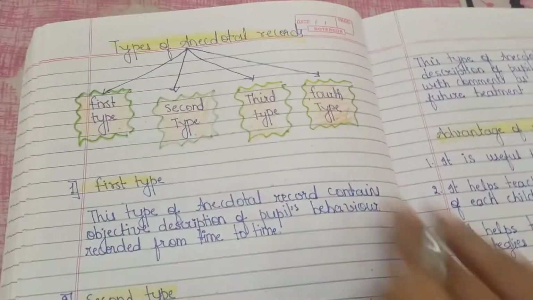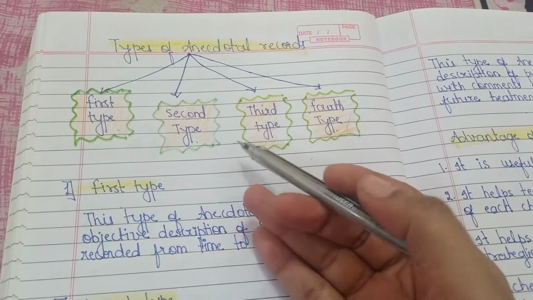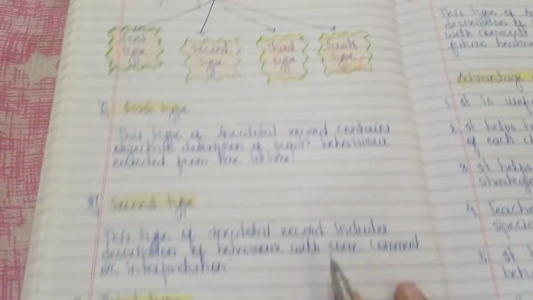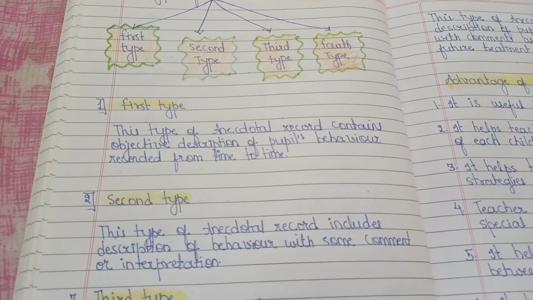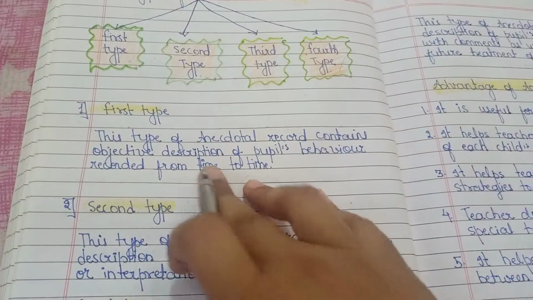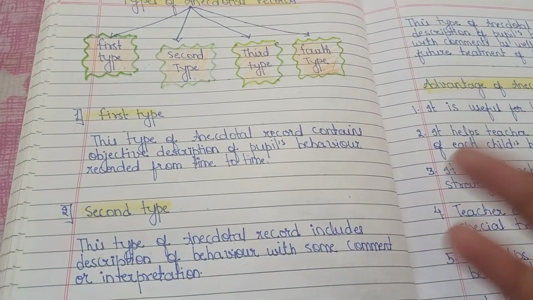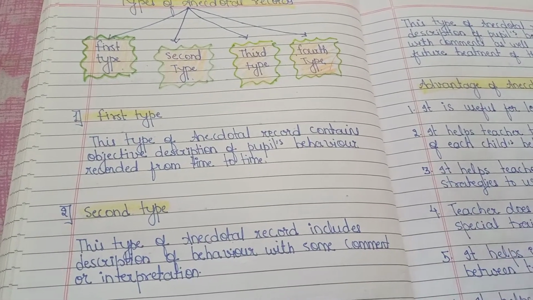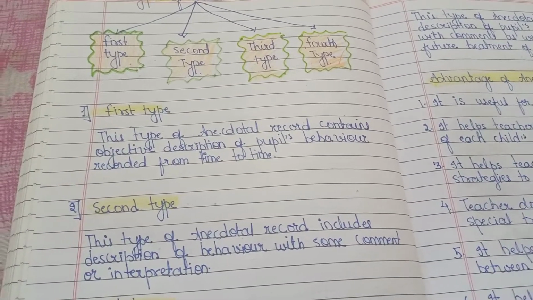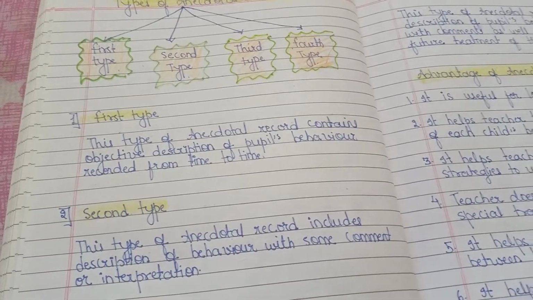Now after this we will see how many types of anecdotal records there are. There are basically four types. You can see first type, second type, third type, fourth type. The first type of record contains a description of people's behavior, that is, what the student has done there, what his or her actions were during that time.